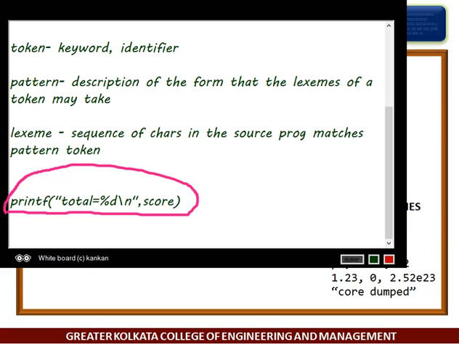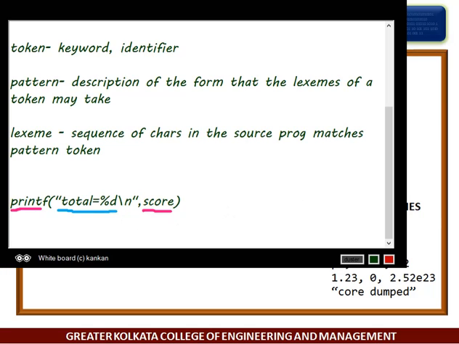Both printf and score are lexemes matching the pattern for token ID, and "Total = %d\n" is a lexeme matching the literal.